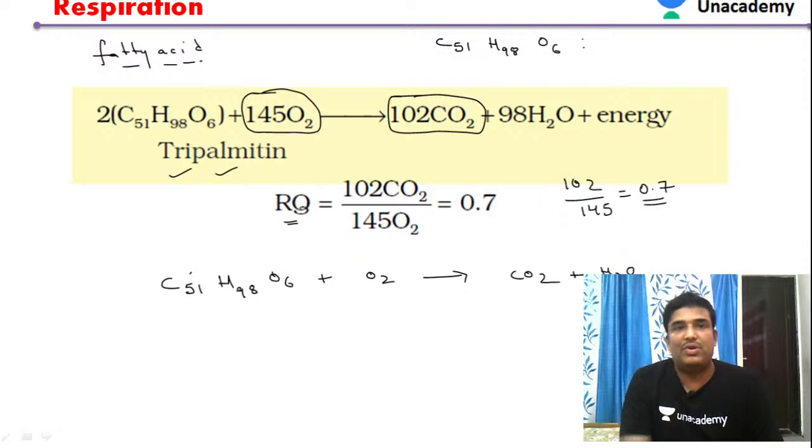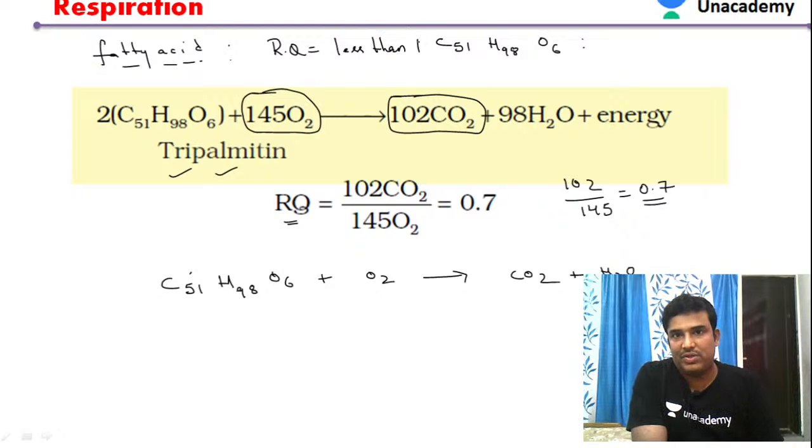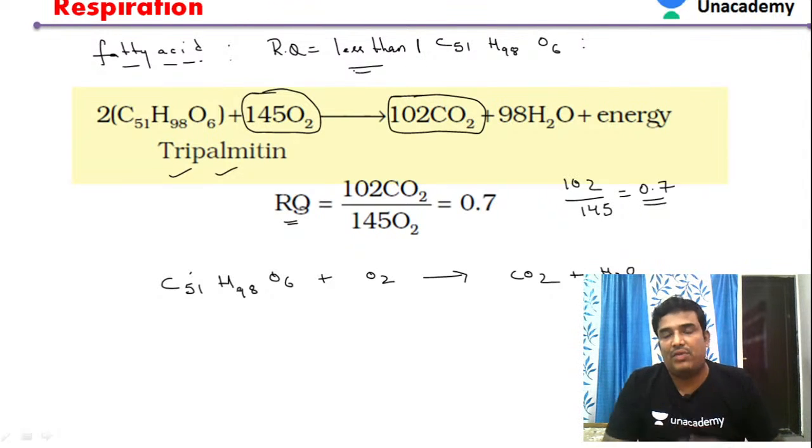So again, fatty acids. Just now we were discussing the same thing. In case of fatty acids, the respiratory coefficient is always less than 1. That is the important point we have to remember. It's always less than 1 in case of the fatty acids respiratory quotient.